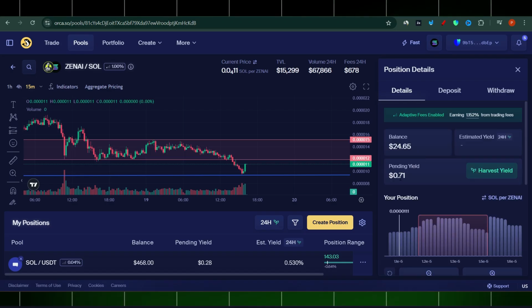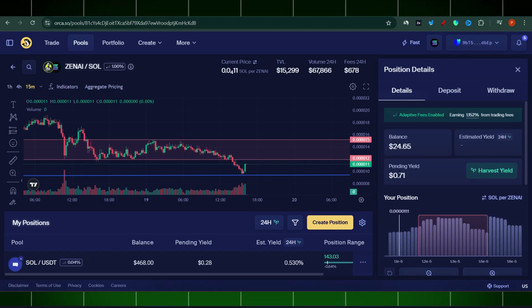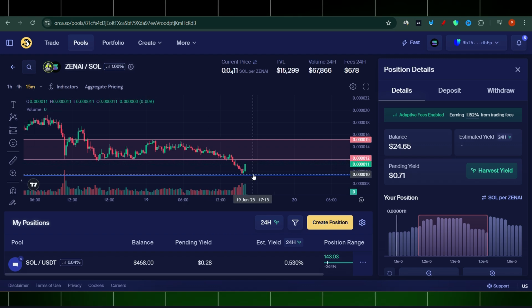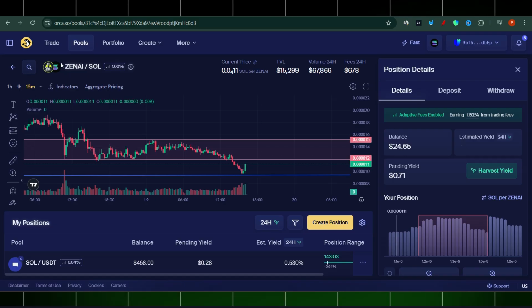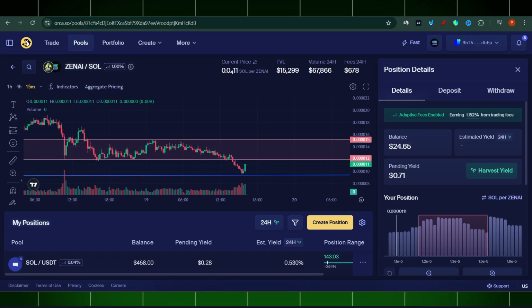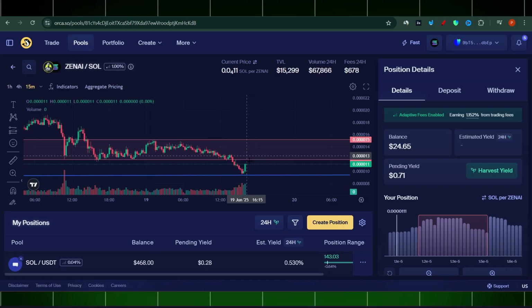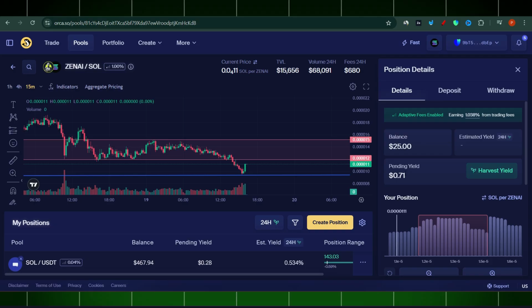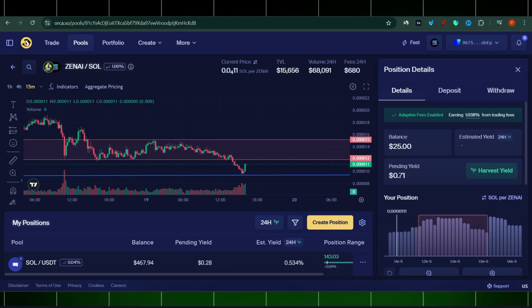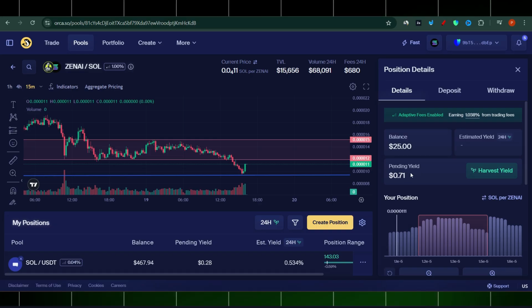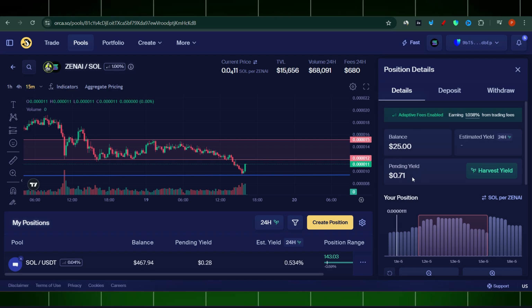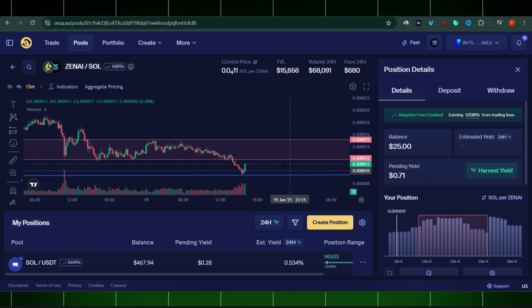Okay, 61. We had a 69. Now it's 71 cents of pending yield. And why is there pending yield when I'm not actually getting any yield right now? Because this pending yield is in the token, right? I remember, when it's out of the range, downside, all the SOL was converted to ZenAI, and included the pending yield. It was 69, now it's 71, but if you want to go and harvest it, it will be in the token, right? That's why this yield went up, because the price of the token went up.